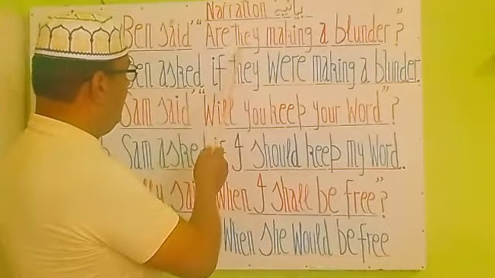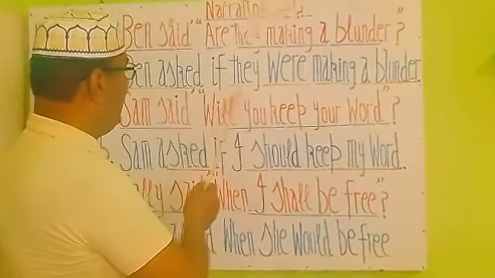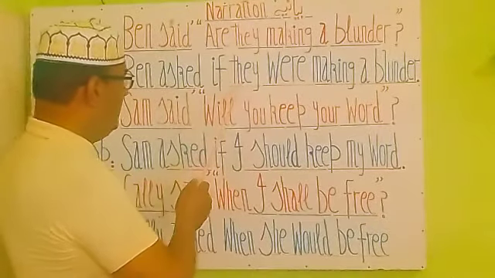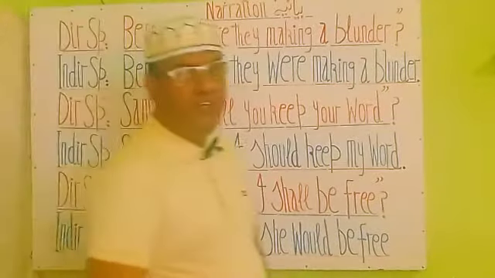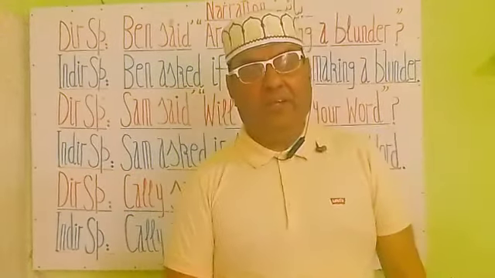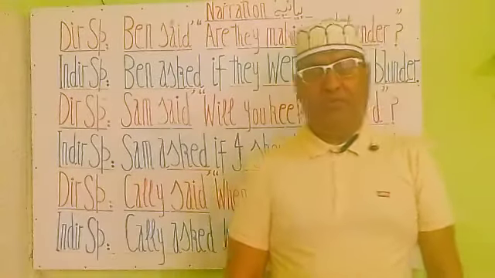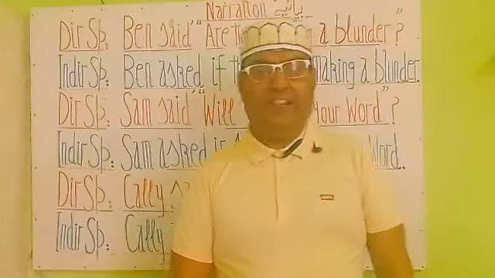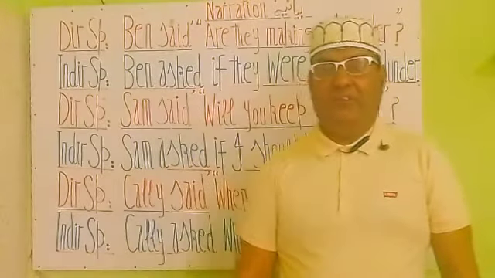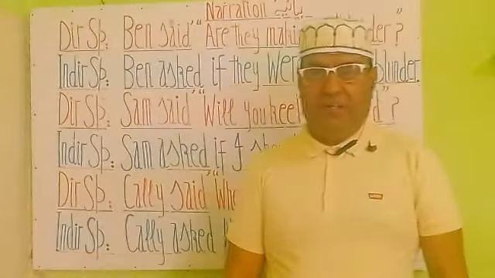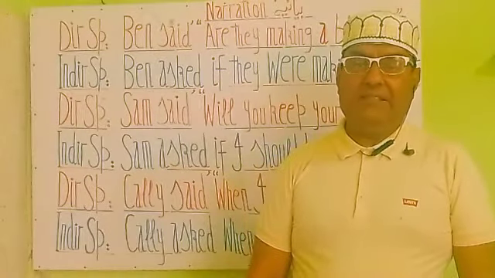Now we have done the first thing: they is a third person pronoun, so by rules that apply while changing direct speech into indirect, it is never going to change into any other form. So we will write they as it is.